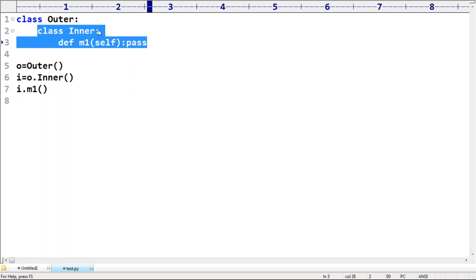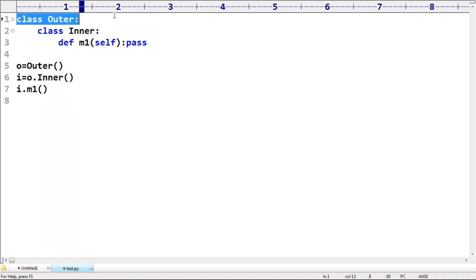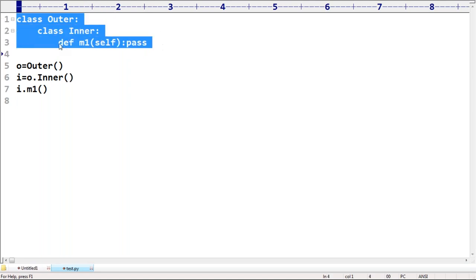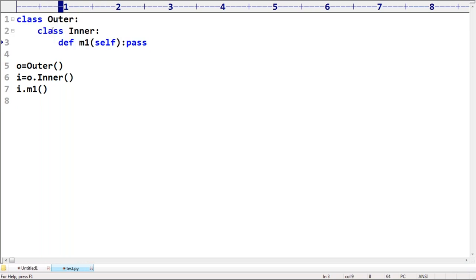But without existing outer class object, there is no chance of existing inner class object. That's why compulsorily we require to create an object for the outer class first, by using that create the inner class object, and by using that you can call the m1 method.